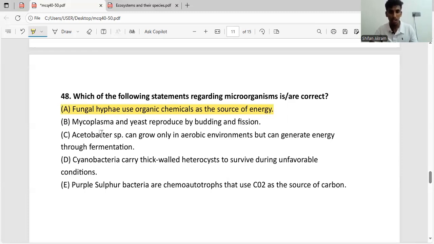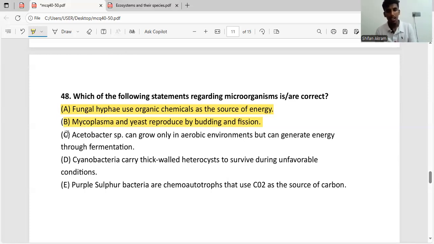So this statement is also correct. On the other side, we have multicellular fungi, for example molds. These can reproduce sexually and asexually, but yeast can only reproduce asexually by budding and fission. So A is correct, B is correct, and now the C answer.